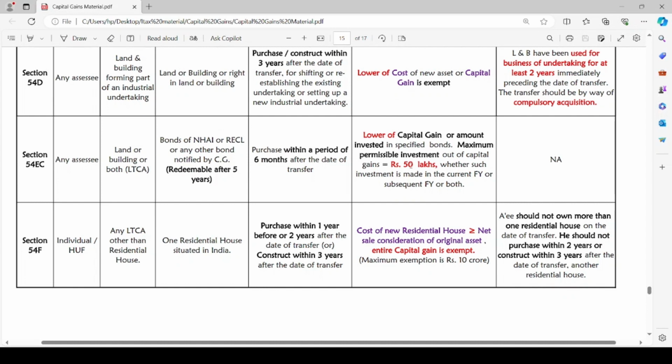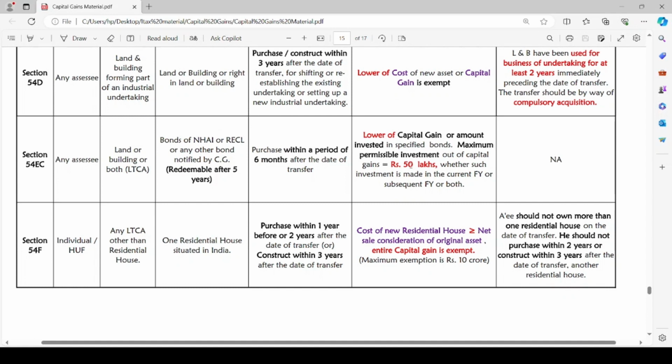And out of the amount invested in such bonds or capital gain arisen on transfer of the land or building or both, whichever is lower, such amount will be considered as exemption under section 54EC. I hope it is clear for you. There is no other condition for section 54EC. So let us head to section 54F.